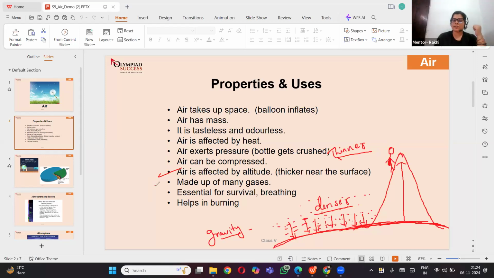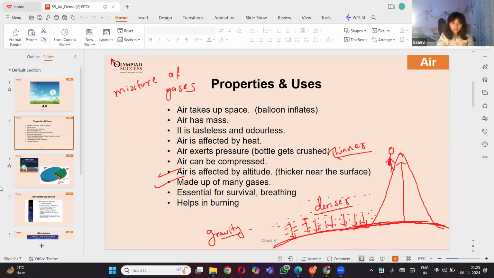Good, that was such a nice explanation, Sanvi. Air is made up of many gases. So air is not just made up of oxygen, definitely, right? Yes. Air is a mixture of gases, so it doesn't have only oxygen, while it has many other gases, right? Do you know what are the different gases present in the air?